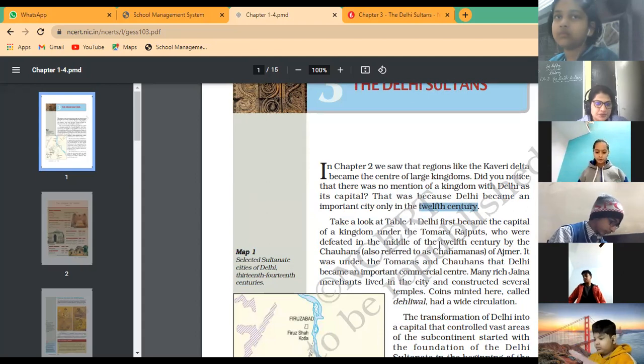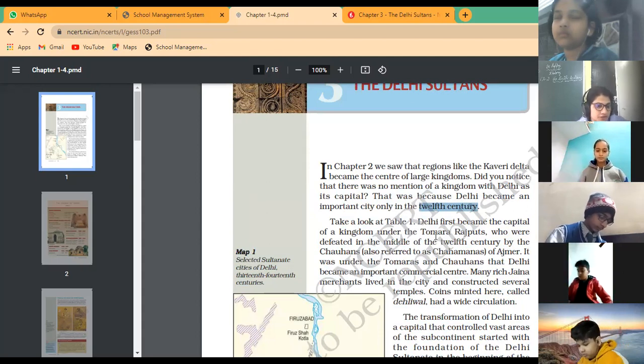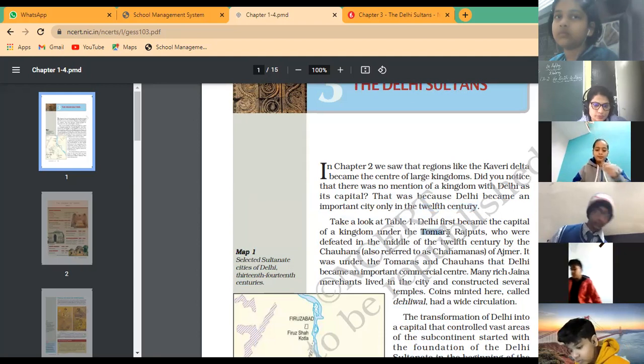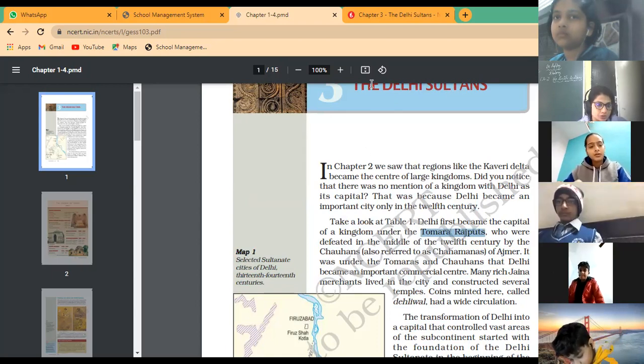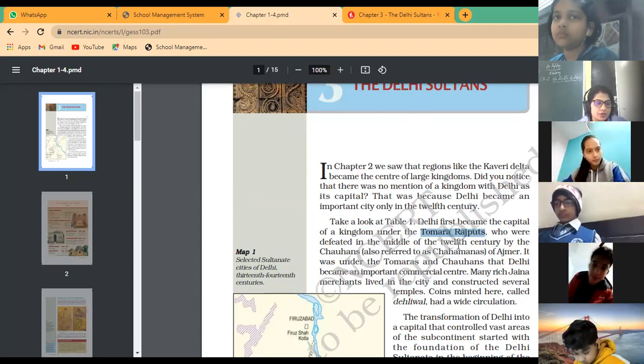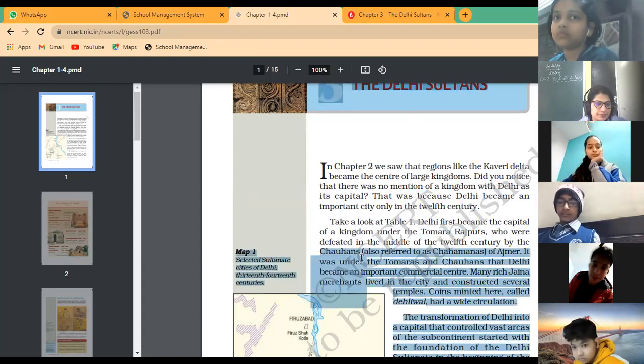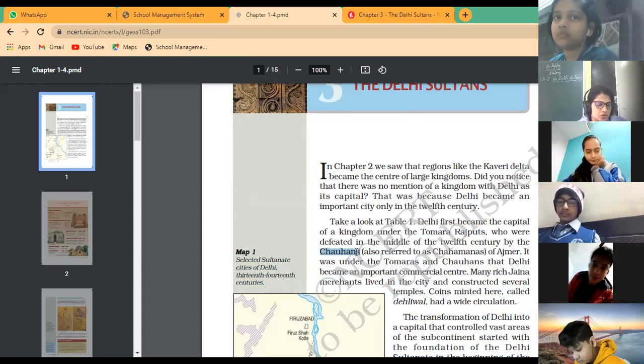So let's see. Delhi became the first capital of a kingdom under the Tomara Rajputs. First time Delhi became the capital of a kingdom under which ruler? Tomara Rajput, who were defeated in the middle of the 12th century by the Chauhans. So who defeated them? Chauhans. We also know them as Chahamanas. They were the rulers of Ajmer.